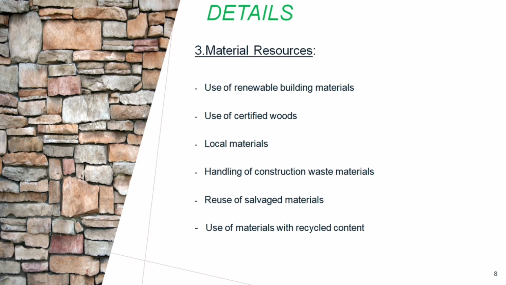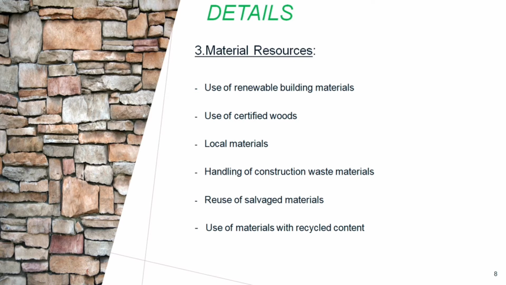So let's see what the parameters are here. Use of renewable building materials. Use of certified woods only, which are permitted to be cut and used for your project. Bamboo is one of them. Try to use your local materials as much as you can. Handling of construction waste material: what is the waste you generate on site? It has to be properly managed.